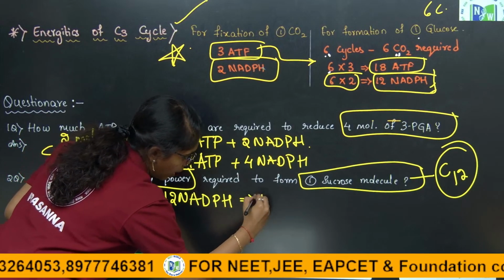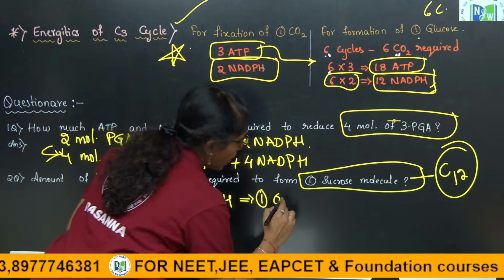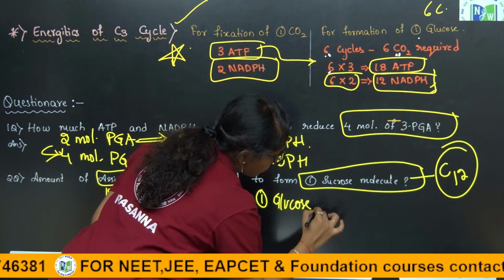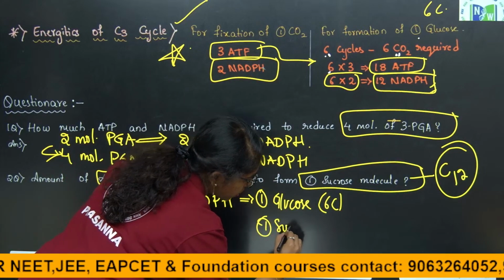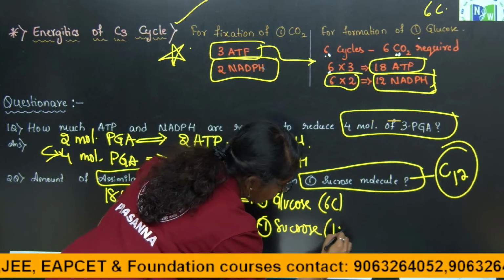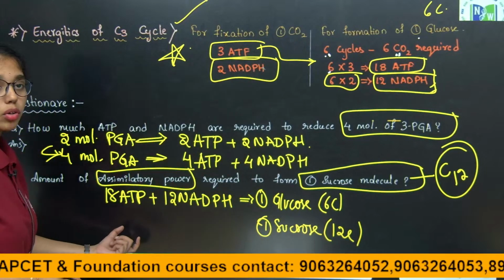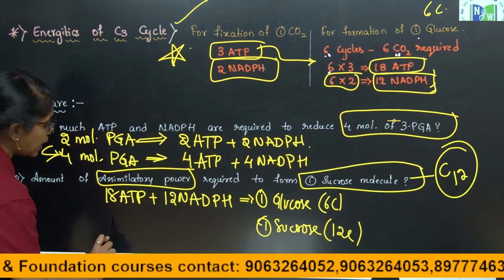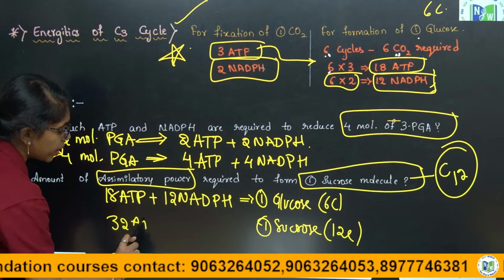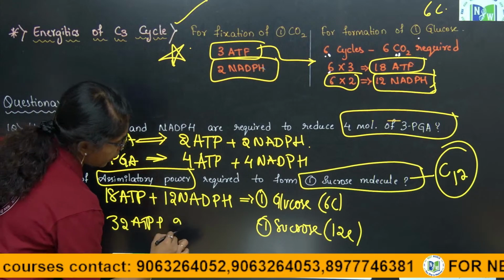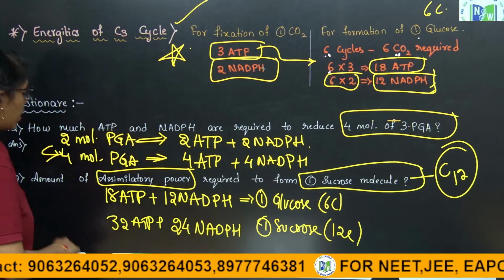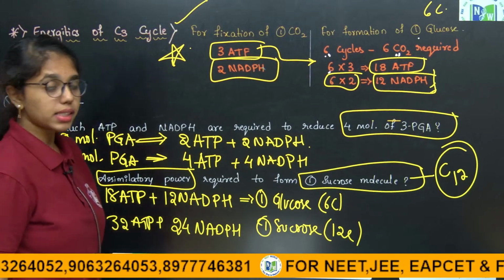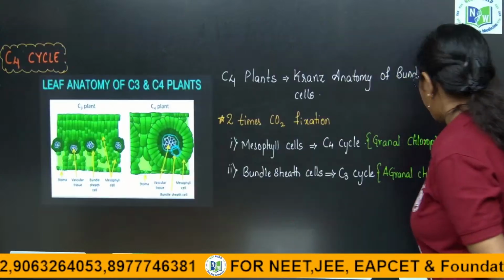For 1 sucrose, which is 12 carbon, just double the amount of ATP and NADPH, that is 36 ATP and 24 NADPH. Clear? Done? Yes? Next.